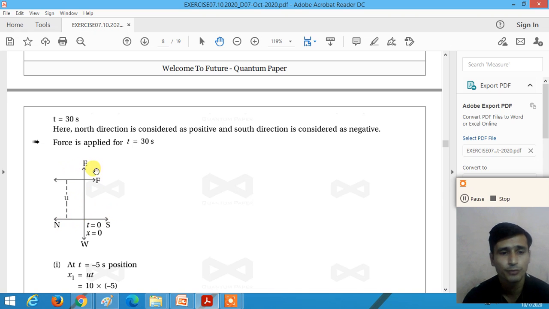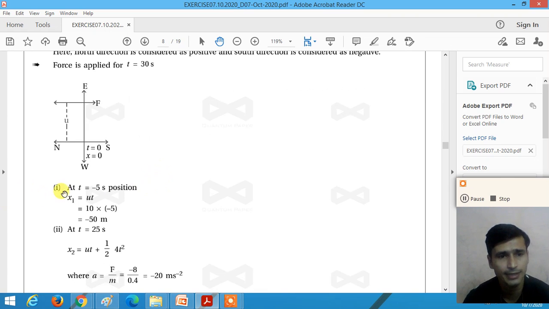Now we need to calculate the position of the body at t is equal to minus 5 seconds. Here t is equal to minus 5 seconds means 5 seconds before the force is applied, right? So at time t is equal to minus 5 seconds, the position x is equal to u into t. Before the force is applied, the body is moving with constant velocity, and the distance is calculated by velocity into time.